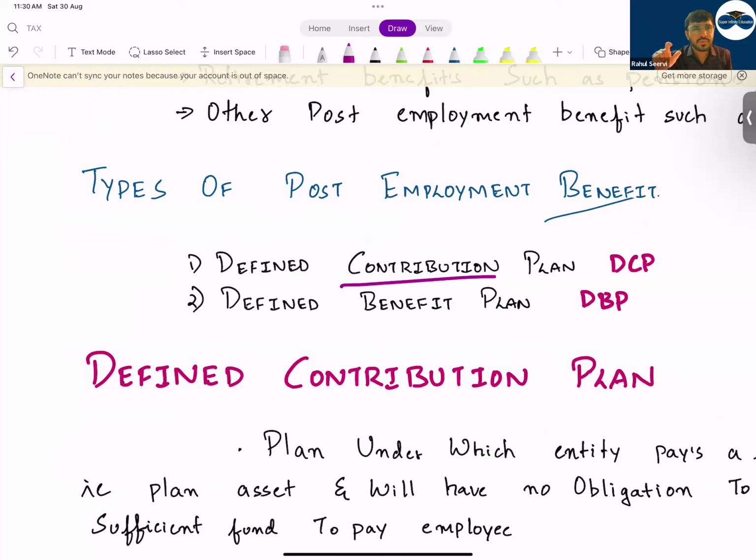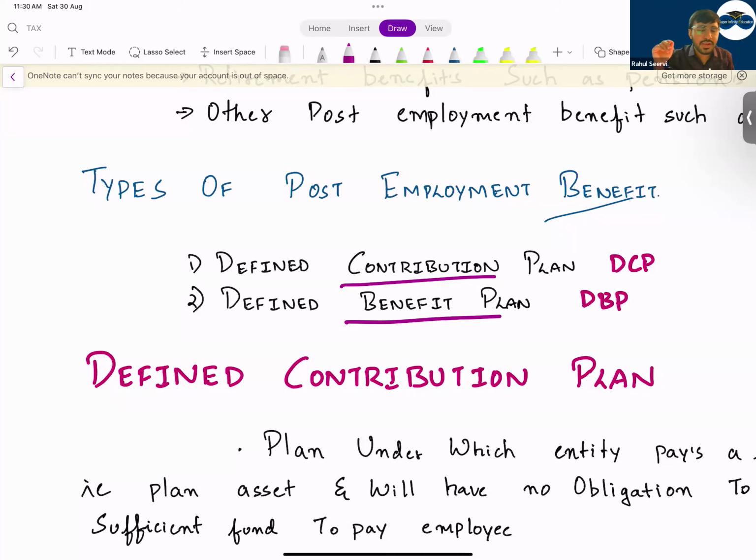Understand that. In case of contribution, who will take the risk? The employee will take the risk. The employer will never take the risk. The employee will say that we have given the pension amount to the government. Now, after 20 years, you should ask the government. If you get 1 crore out of 10 lakh rupees, it's your benefit. If you get 0 out of 10 lakh rupees, it's yours. It's your headache. But in case of a defined benefit plan, the contribution will not be fixed.